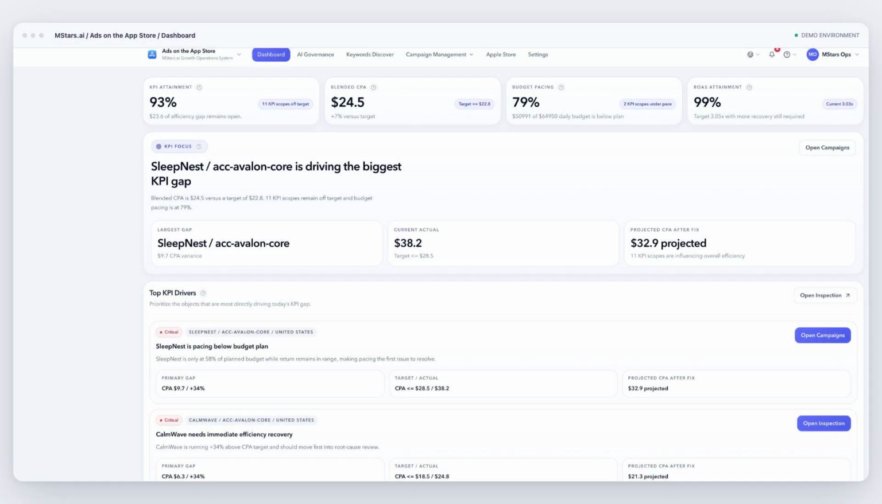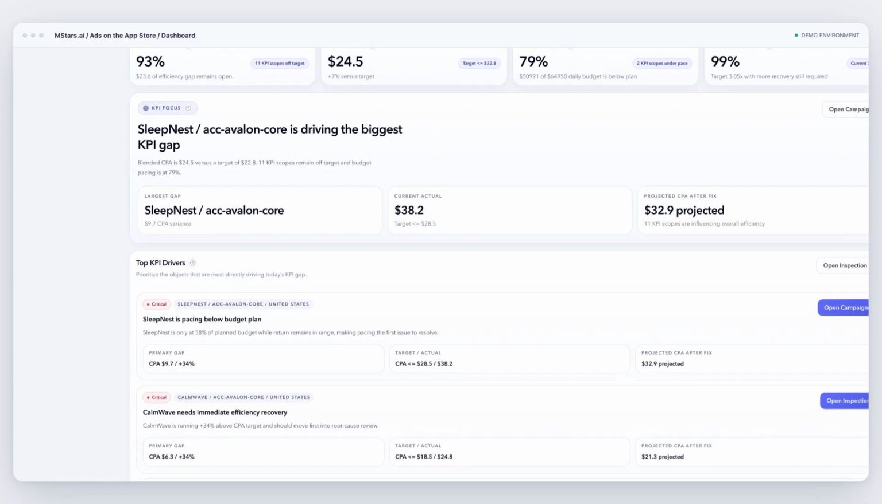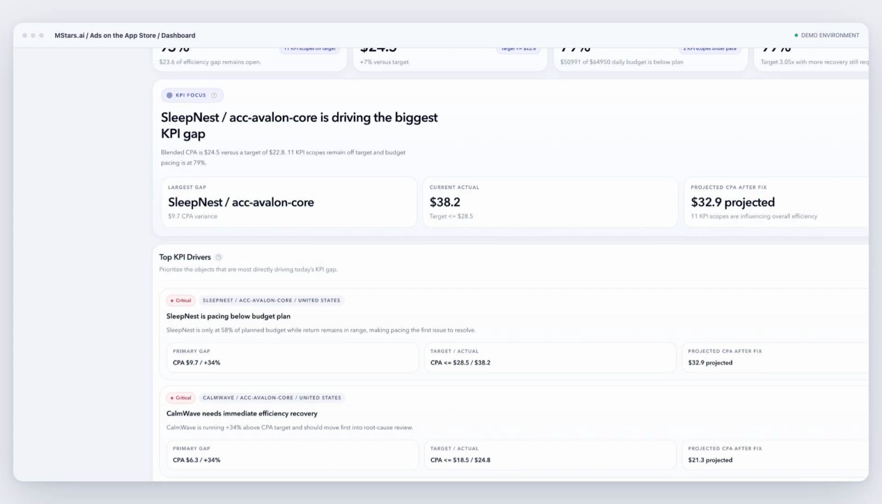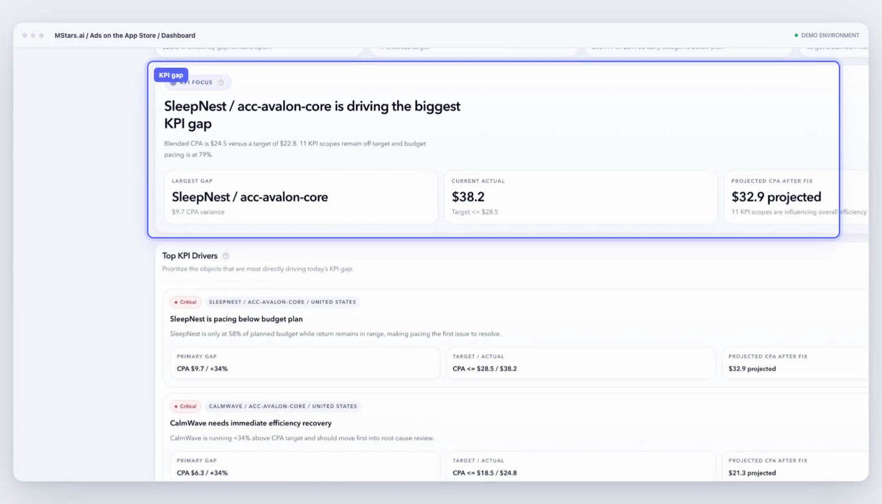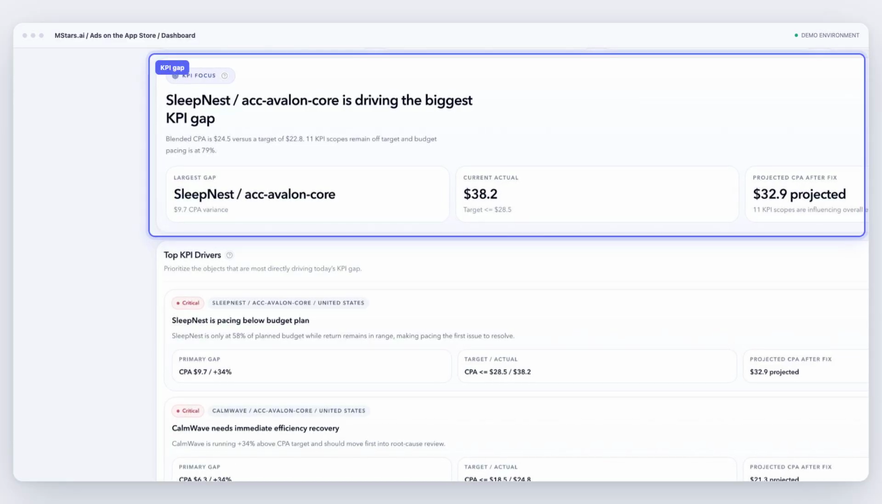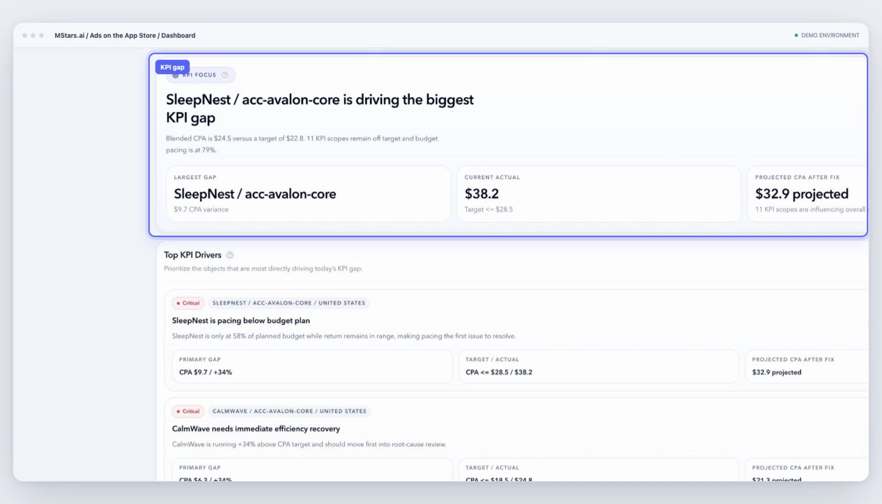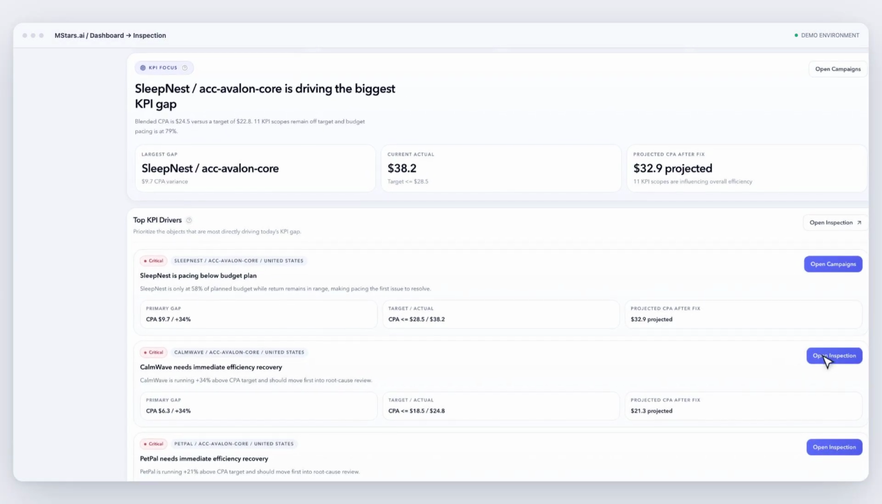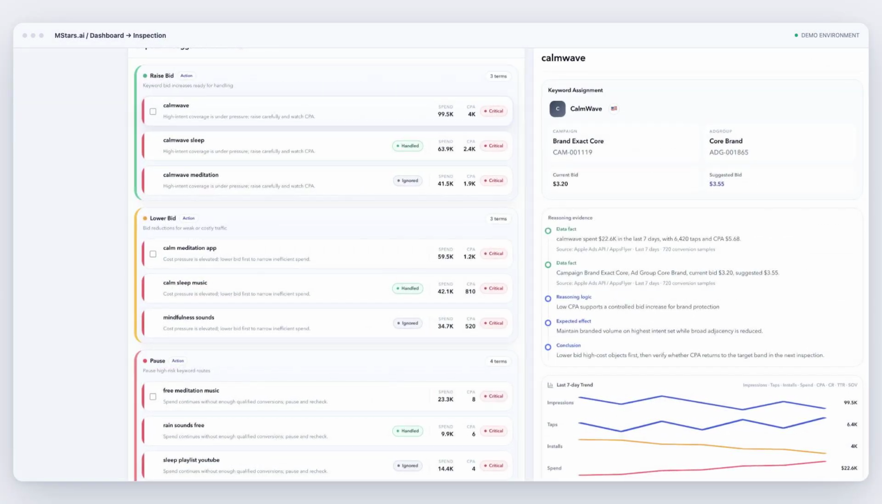On the dashboard, KPI attainment, blended CPA, budget pacing, and return sit alongside the largest active gap. This is more than a reporting surface. It ranks the scope that needs intervention and keeps the account, target, and current result in view. For an agency team, that means less time scanning separate accounts and more time beginning with the most material operating question. From that priority, the operator opens AI-assisted inspection.